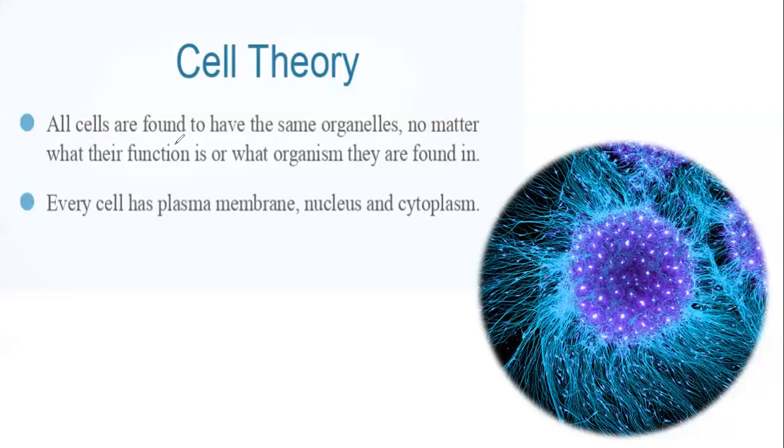All cells are found to have the same organelles, no matter what their function is or what organism they are found in. Every cell has a plasma membrane, nucleus, and cytoplasm. For example, if we take the structure of a cell,